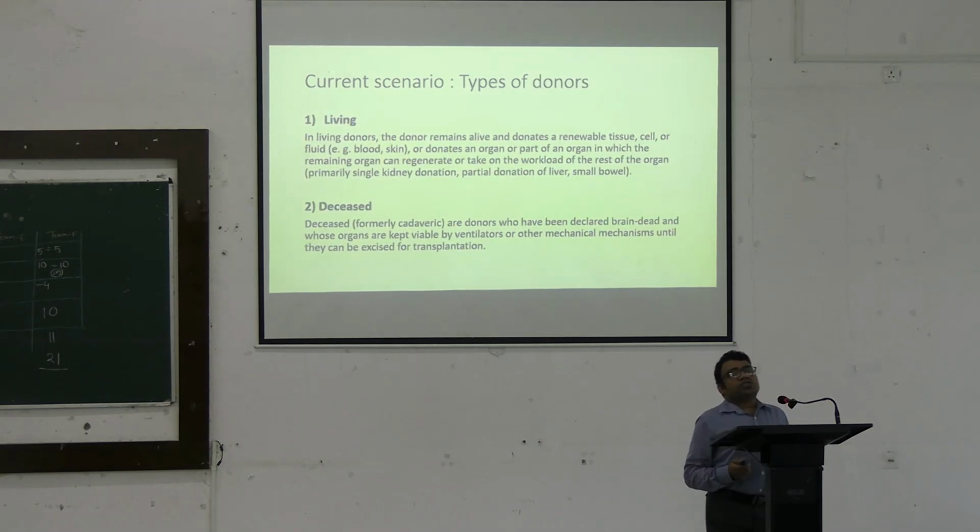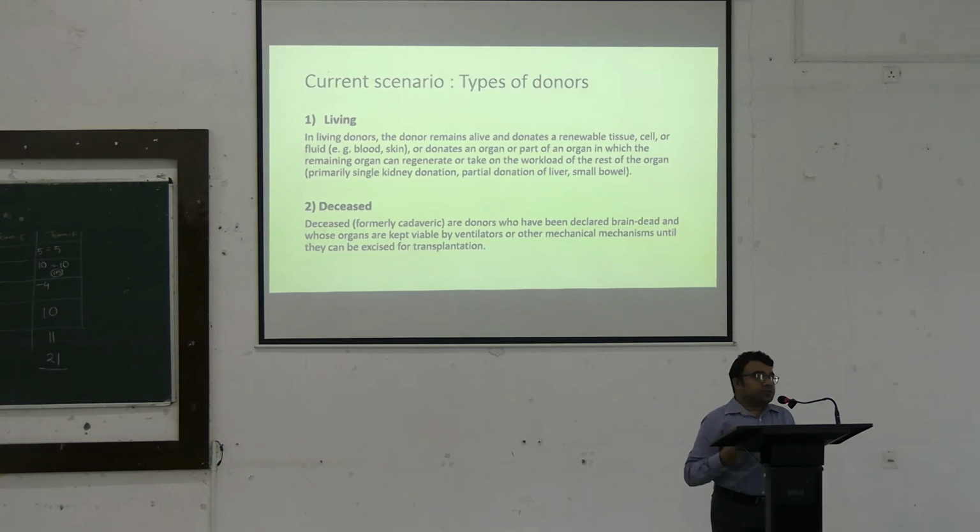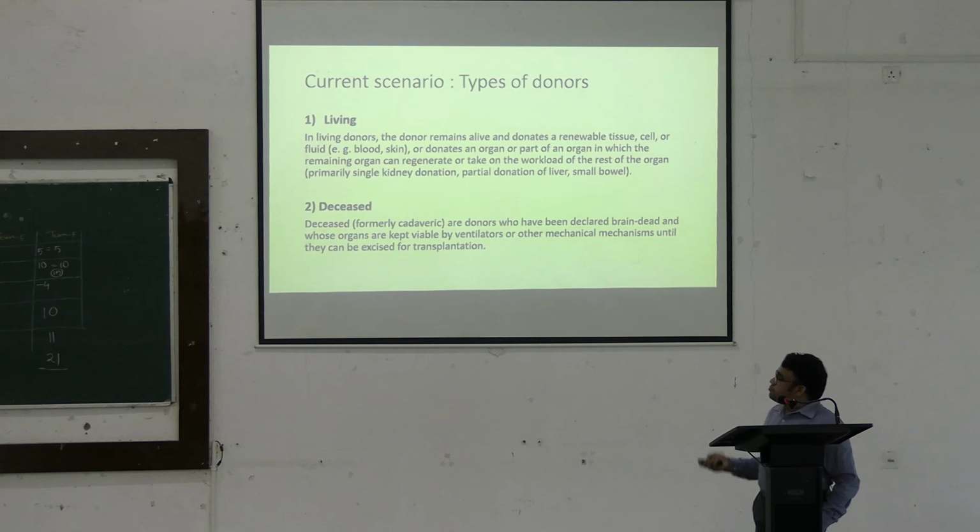Now, coming back to the sources of the organs, we can easily classify the source of the organ as either a living source or a dead source, commonly called the cadaveric source. Living source, I think you have heard about this. When a person donates one of the two kidneys to another patient, that would be a living donor. And when the patient becomes brain dead and his or her organs are harvested, we call it a cadaveric transplant.